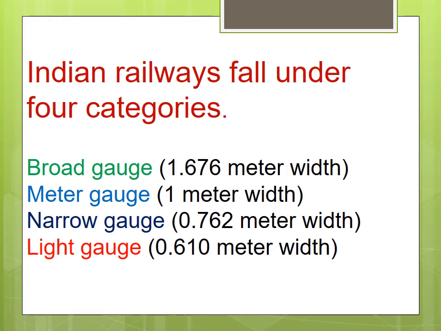In the book you see there, some railway zones and headquarters are given. There are 17 zones given along with their headquarters. The first one is Northern Railway, headquartered in New Delhi. North Western Railway is in Jaipur. North Central Railway is in Allahabad. Like that, 17 zones and headquarters are given. Read it one time.